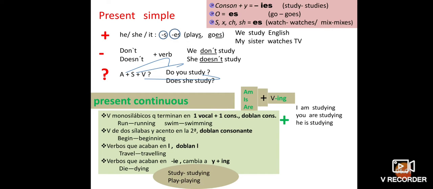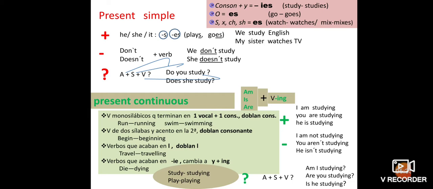So when we talk about the use of am, is, and are, we can tell that I am studying, whereas you are studying and he is studying. So I am not studying, you aren't studying, he isn't studying. So here A plus S plus V is the affirmative. Am I studying?